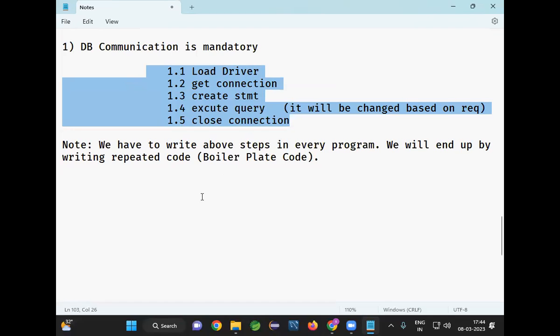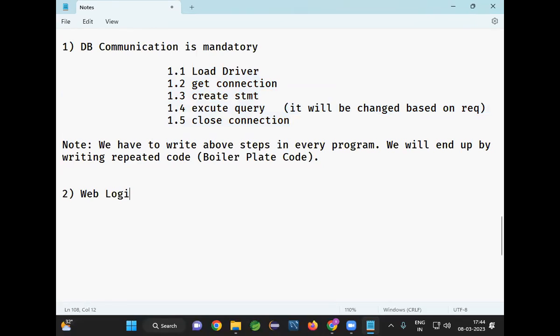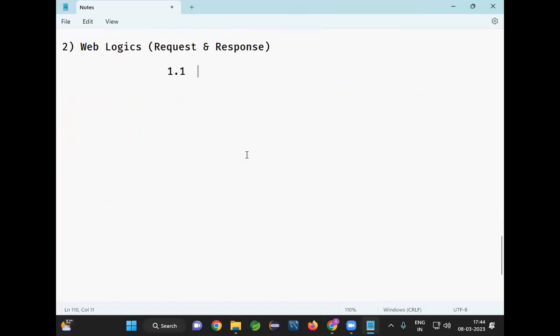Now, let's take a second scenario. Web logic will be available. Request will be available and response will be available. When you go for this request and response, the first thing is that in every web application, a form will be available. We need to develop the form display logic.